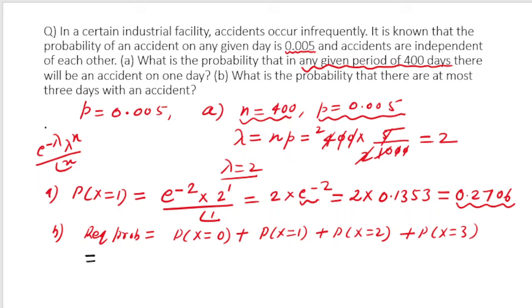Now what is the probability for 0 number of successes? e to the power minus lambda.